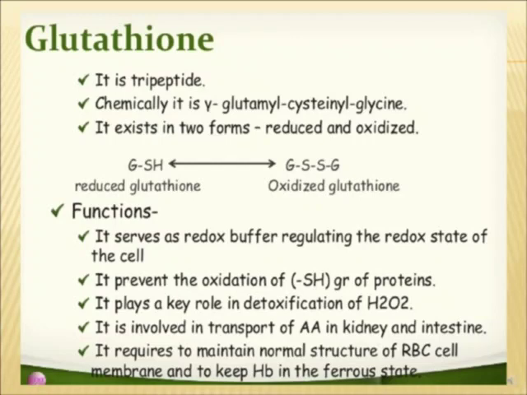When amino acids start combining with each other, they form peptides. Then we have some important peptides like glutathione, vasopressin, oxytocin, and ADH. And when more amino acids combine, they form full proteins. Bigger molecules are called proteins.